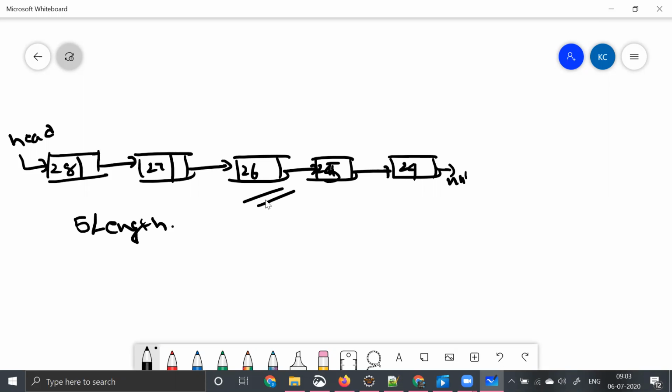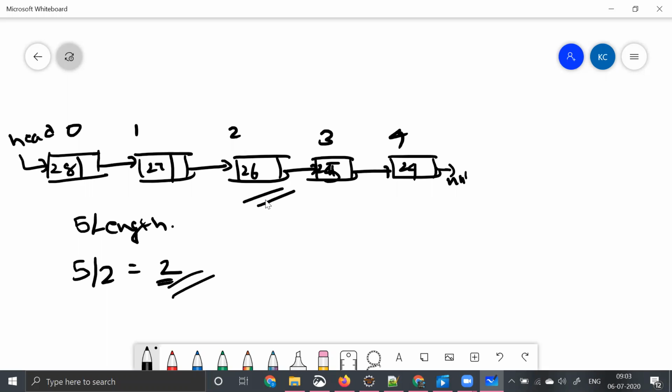So what will be the middle of the linked list? 5 divided by 2, which is 2. With the index starting from 0, 1, 2, 3, 4, the length of the linked list is 5 and the maximum index is 4. So the middle element of the linked list will be at index 2, right?